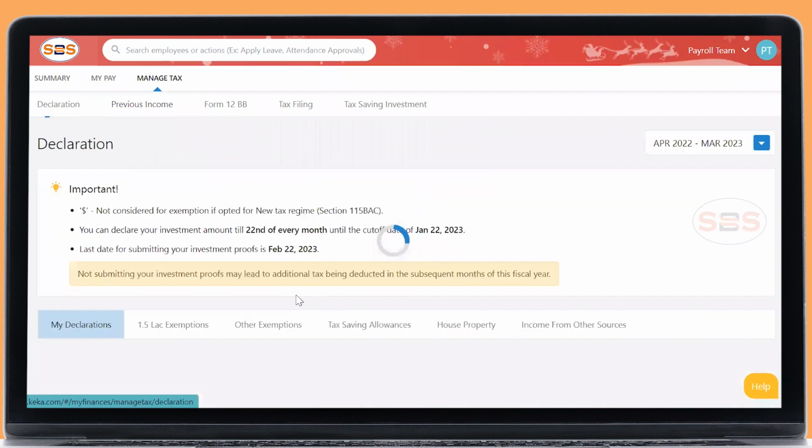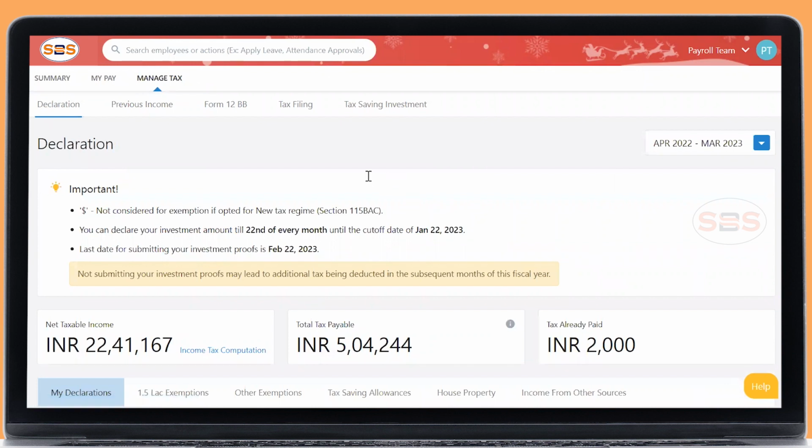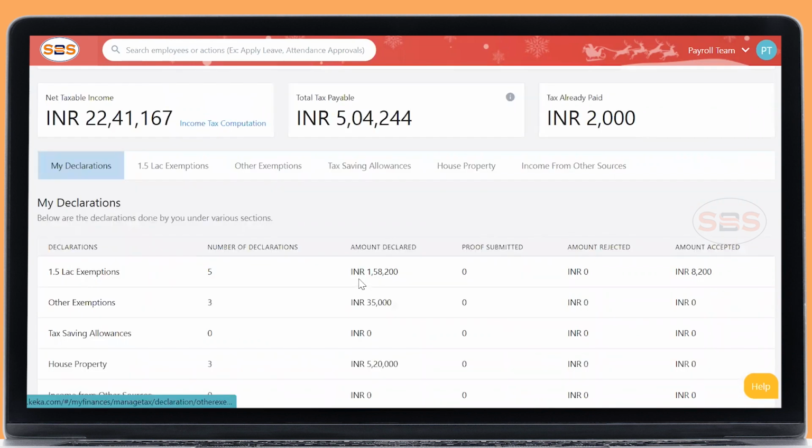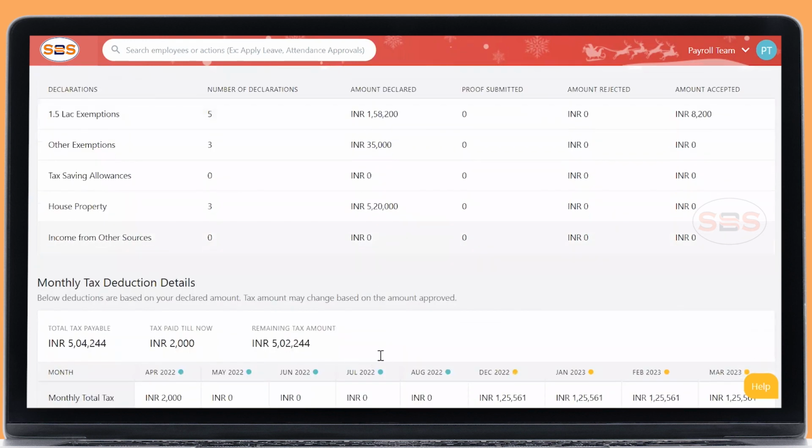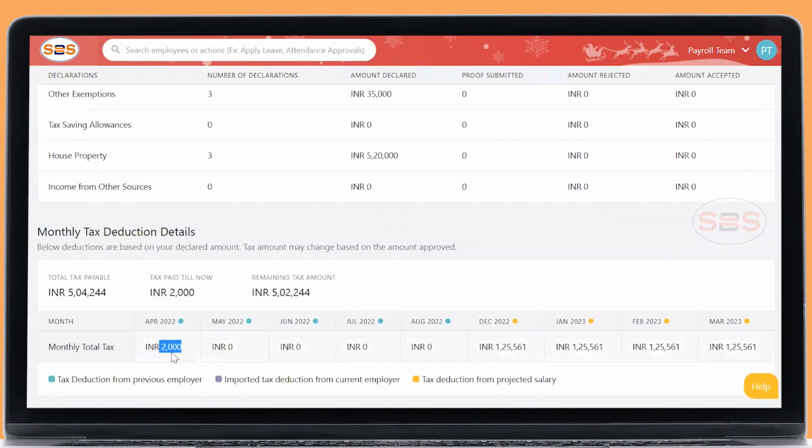Now I've completed my declaration. So you can see the snapshot here, whatever I've declared and in which section I've declared everything. And my tax, if you see, the previous employer declaration has been shown as 2,000 and my tax has been reduced.